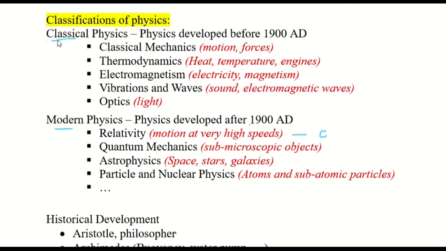Now, in this course, in Physics 1, which is Physics 2325, we will be doing classical mechanics and thermodynamics. And in Physics 2, we will cover electromagnetism, vibrations and optics. And we will not cover these. There may be some minor reference to them as we go along.